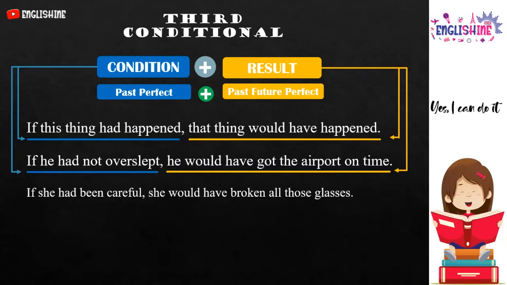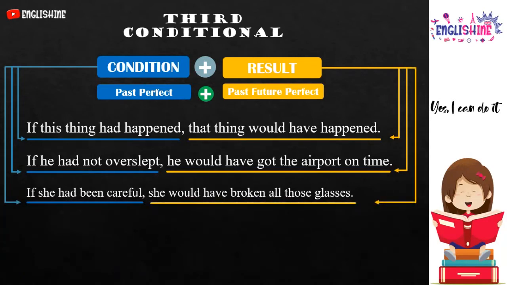If she had been careful, she would not have broken all those glasses. The condition is if she had been careful, and the result is she would not have broken all those glasses. This is an unlikely result in the past because she was so careless. All of these sentences begin with an if clause, and this is an unreal past situation.